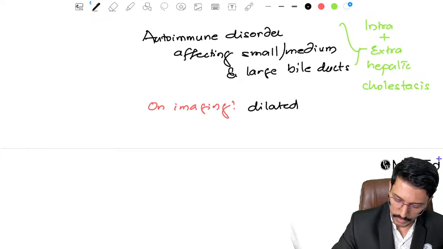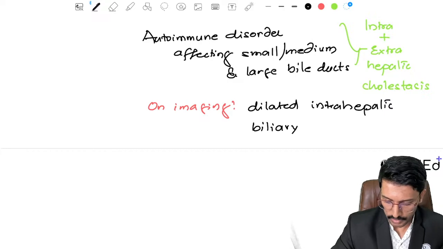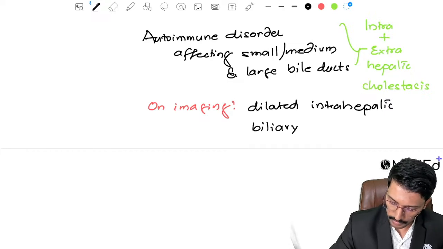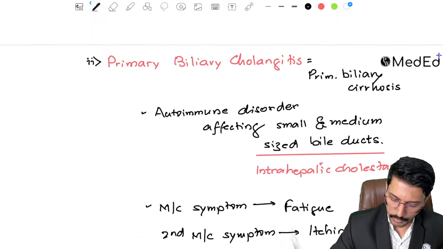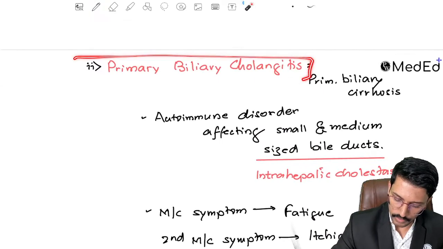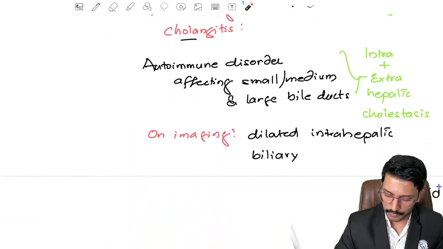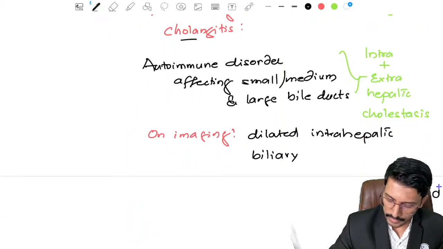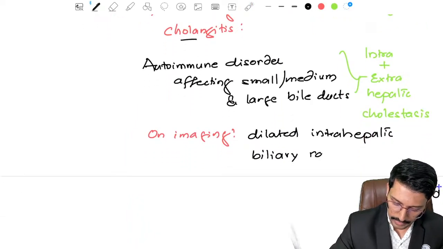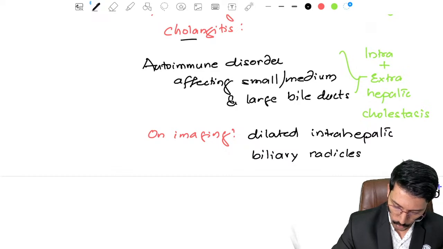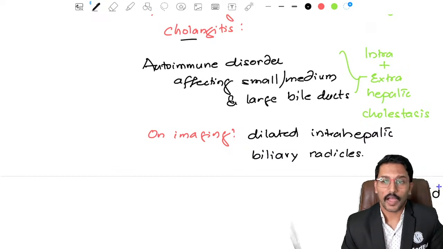So on imaging, in these patients, we might see dilated intrahepatic biliary radicals. We will not be seeing that in patients with primary biliary cholangitis. In these patients, if you do an ultrasound, you may find nothing until and unless the patient goes into cirrhosis. Okay, so we'll see dilated intrahepatic biliary radicals. Okay, now the last point.